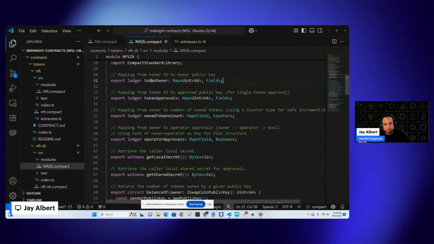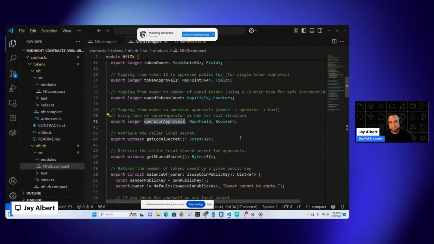But what you need to identify here is that we are mapping the token owners to the token IDs, who is able to move the tokens, the amount of tokens that the account owns, and then this operator approvals section. This gets really interesting because you would want to use something like this in the event of a marketplace. So I may have an NFT, but I may want to put it up for auction, and then someone purchases that NFT. I want that to settle, but I might not be watching my screen all the time to do that approval.